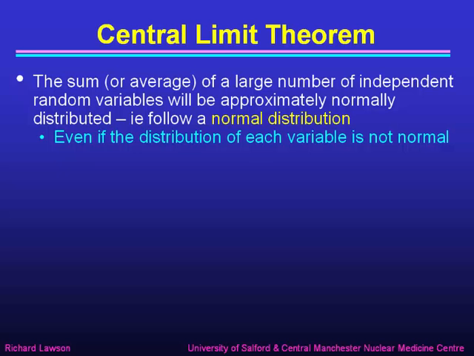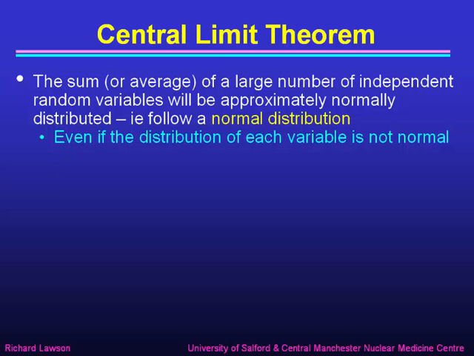Let's get back to its relevance to statistics, and the central limit theorem is important to our discussion. Because leading on from that law of large numbers, the central limit theorem says that the sum, or the average, because the average is after all just the sum divided by the number, so the sum of a large number of independent random variables will be approximately normally distributed. That means they follow a normal distribution. Now the surprising thing about that is that it's true even if the distribution of each variable is not normal.